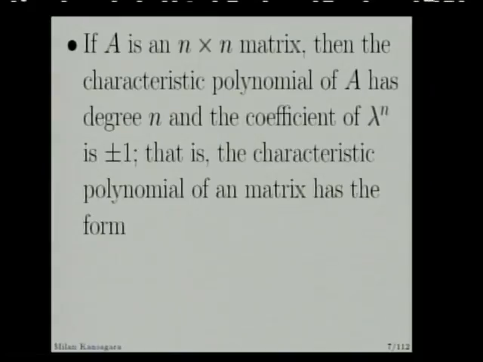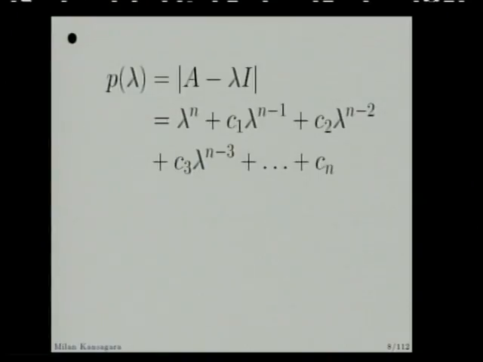So the characteristic polynomial of a matrix has the form, let us say that polynomial is p(lambda), then p(lambda) is determinant of A minus lambda I, equal to lambda^n plus some constant times lambda^(n-1) and so on, plus Cn. So here we can consider the coefficient of lambda^n is 1.